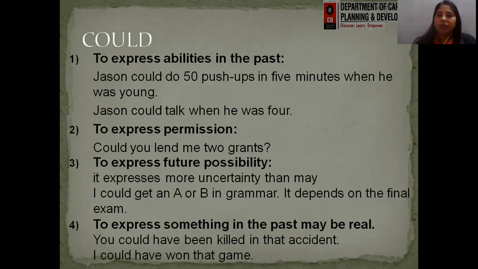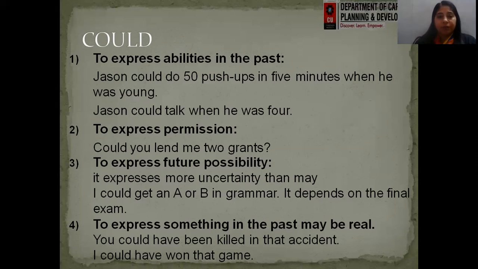Next is could. So definitely we know that can we have, and then could is a past form of can. So again, if we are talking about something in the past and talking about the ability to do something, then we can use could to express abilities in the past. Jason could do 50 push-ups in 5 minutes when he was young. So we are telling about the ability of somebody when he was young, what he could do. Now we are not talking about whether presently he has that ability or not. So whenever we are expressing ability with respect to the past, we will use could in place of can, right?